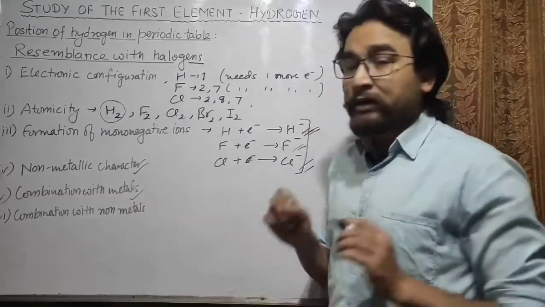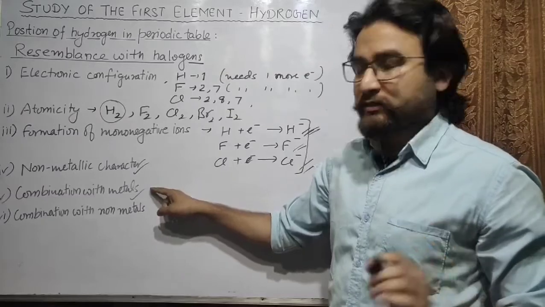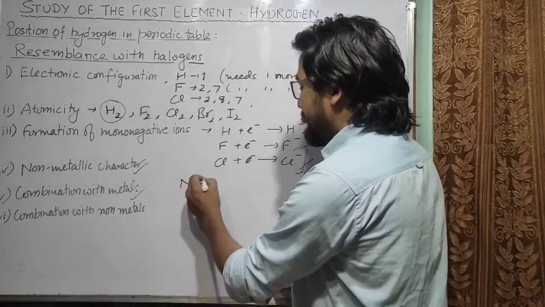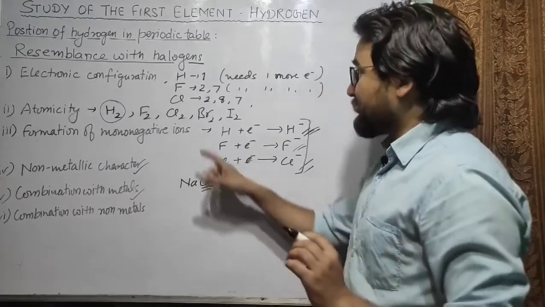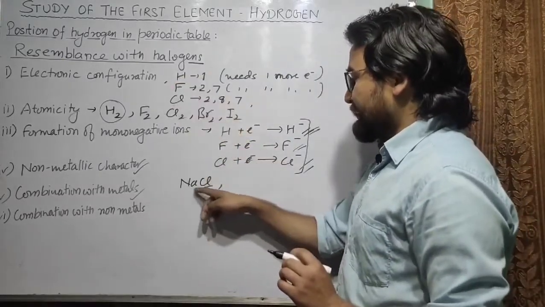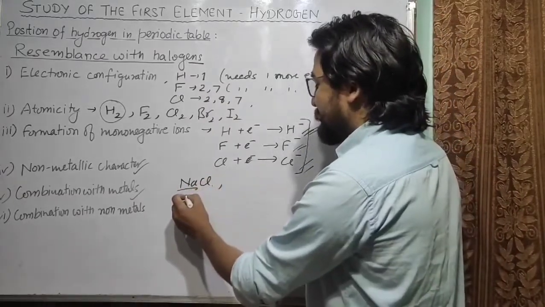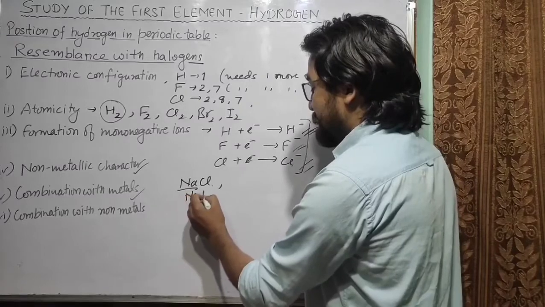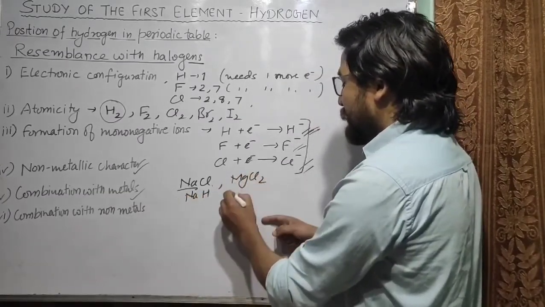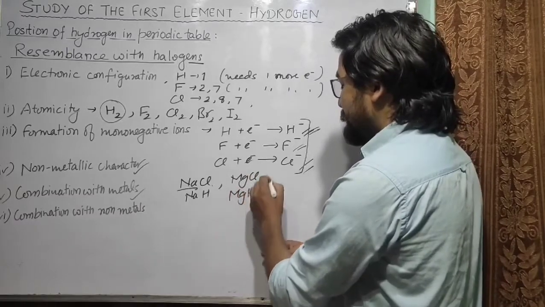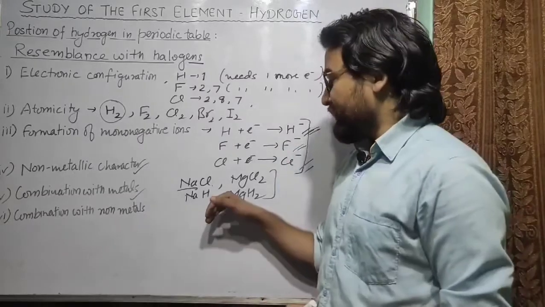Similar to the halogens, hydrogen also combines with metals. Halogens can form NaCl with metals like sodium, or hydrogen can form NaH, or MgCl2 or MgH2. So you can see that it can combine with metals to form their compounds.